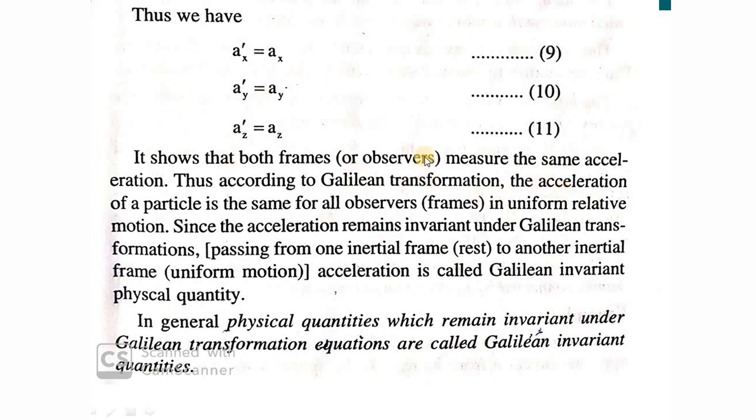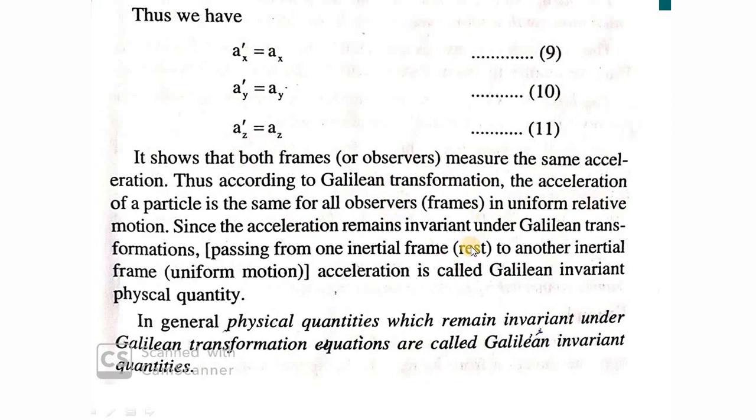Since we are assuming an inertial frame, which is a non-accelerating frame, in Galilean transformation we discuss the motion in inertial frames. So the acceleration of a particle is the same for all observers in relative motion.